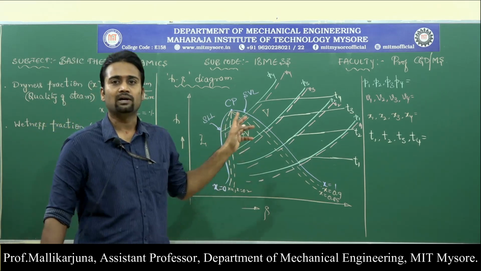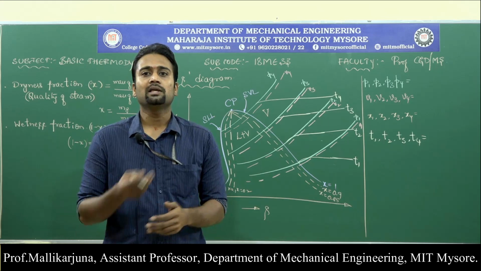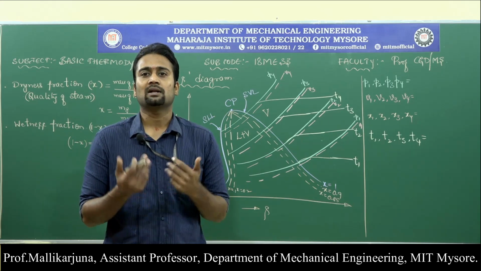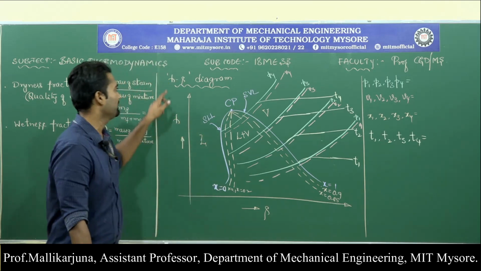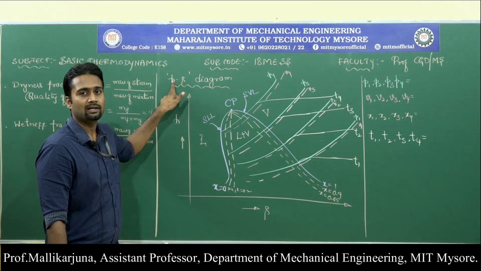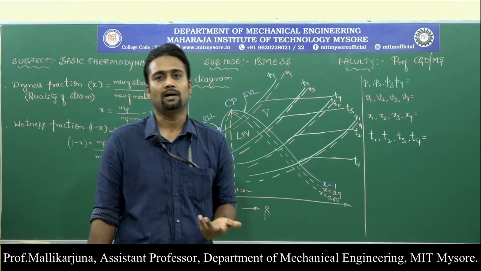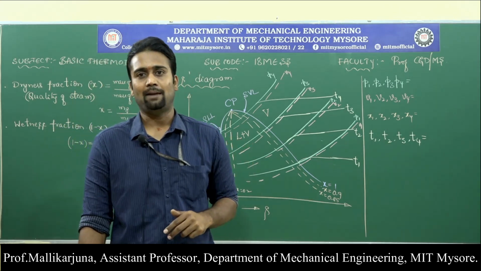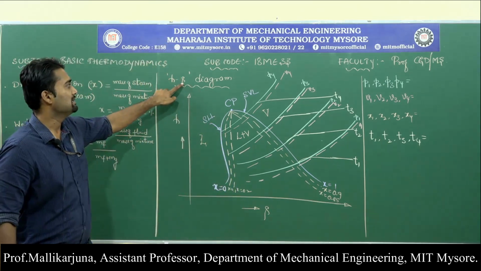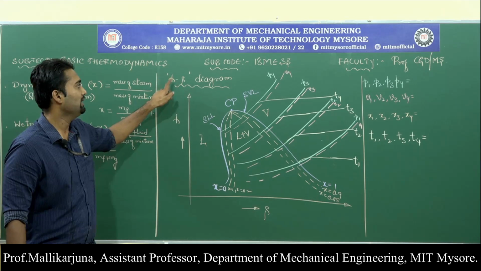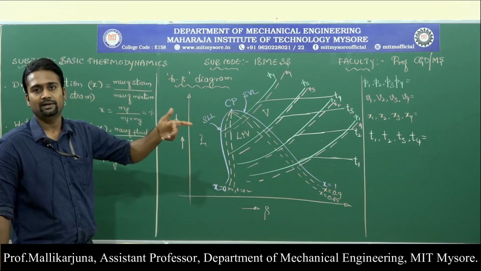We have discussed this in the first law of thermodynamics itself: all the intensive properties, which are independent of mass, are written in small letters. All the extensive properties, which are dependent on mass, are written in capital letters. So capital H and capital S are extensive, and small h and small s are intensive.